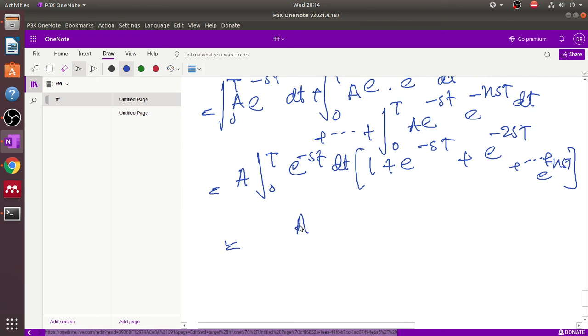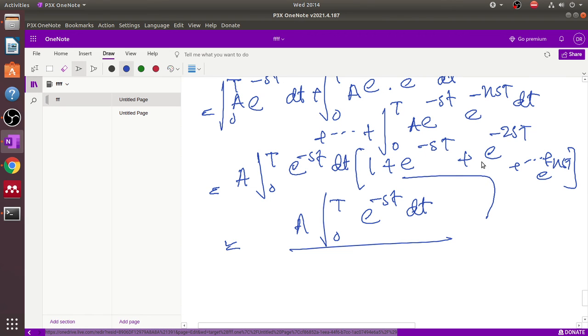So now in the upper part, this is 0 to T e to the power minus st dt, and what is the formula? This is 1 plus a series of exponential terms, and we write this expression by this formula. So this is F(s), the Laplace transform of this periodic signal.